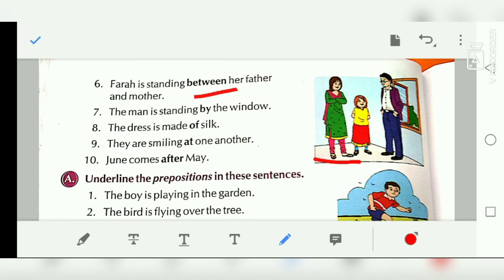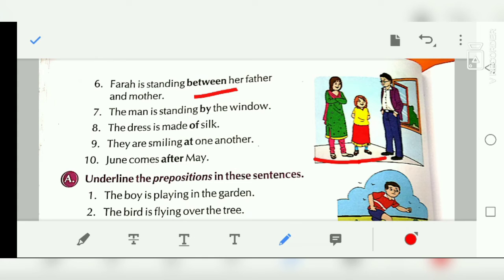ठीक है, जब हम दो लोगों की बात करते हैं then we use between, but when there are more than two people and things we use among. Okay, when we talk about more than two people, जब हम बात करेंगे that he is among the best students. Okay, when we talk about among the class. Okay, when we talk about more than one people or things we use among.